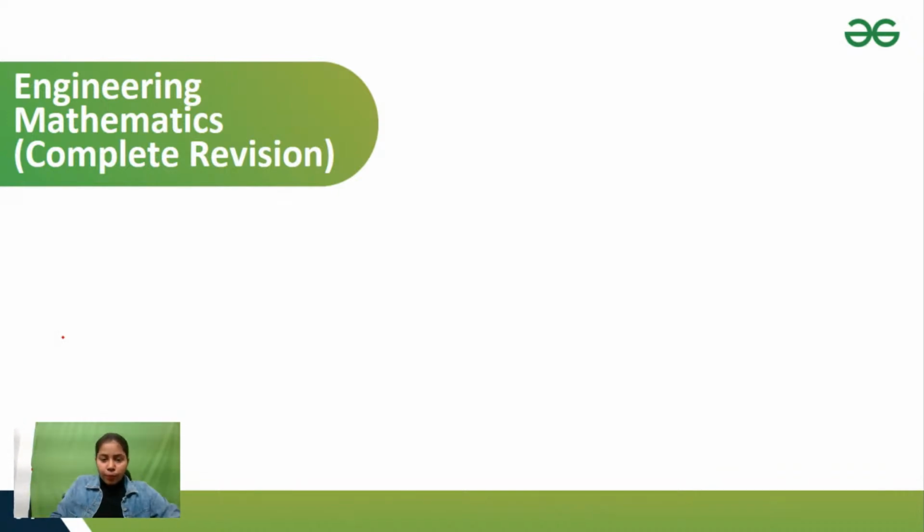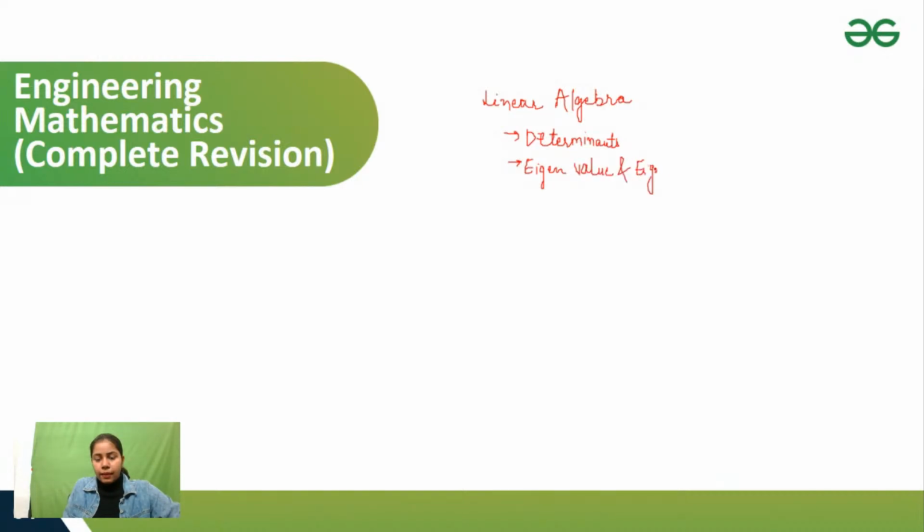If I talk about the topics in linear algebra, I already told in many classes that the important topics in linear algebra are determinants, eigenvalue, eigenvector, and the next topic is system of linear equations, and the last topic is LU decomposition.